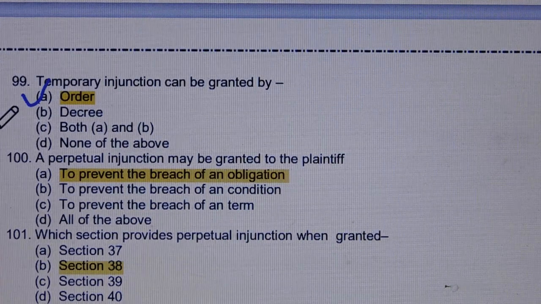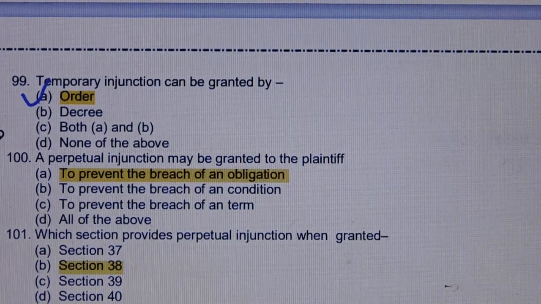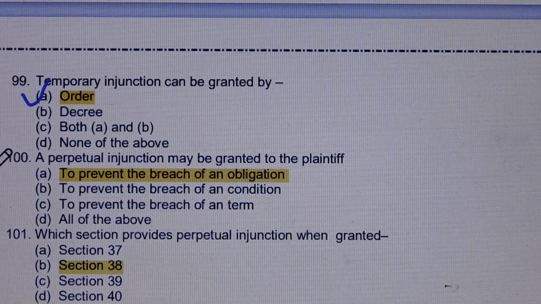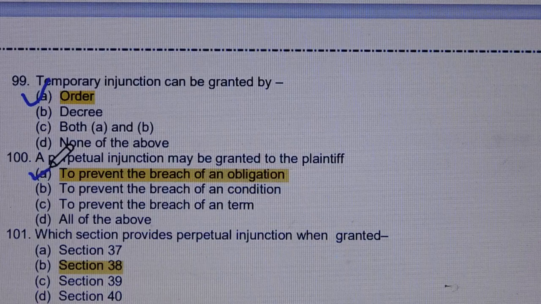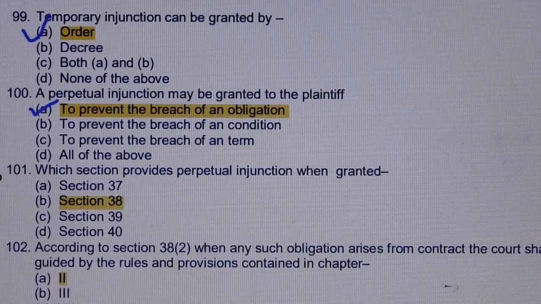Question number 100. A perpetual injunction may be granted to the plaintiff. Answer is option number A, to prevent the breach of an obligation. Question number 101. Which section provides when a perpetual injunction is granted? Answer is option number B, section 38.